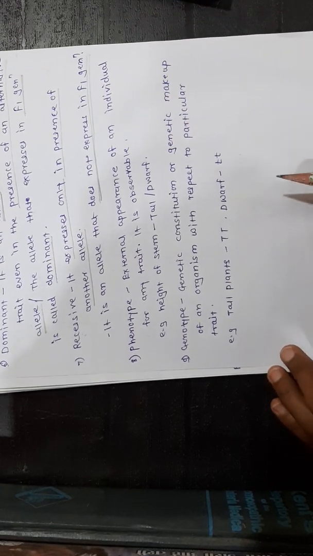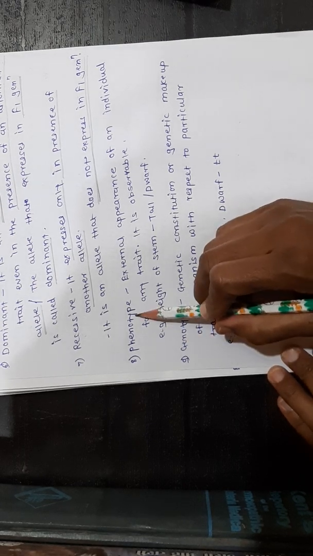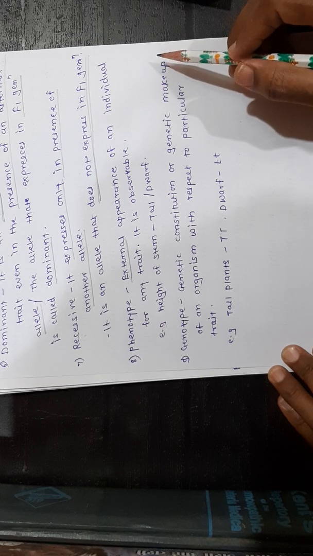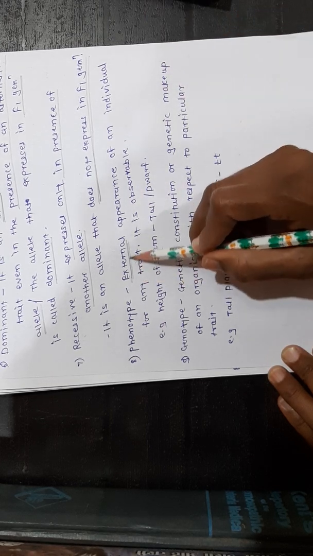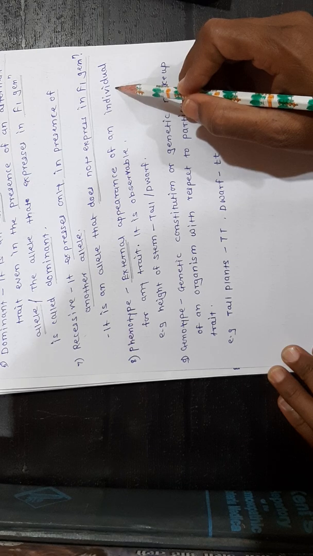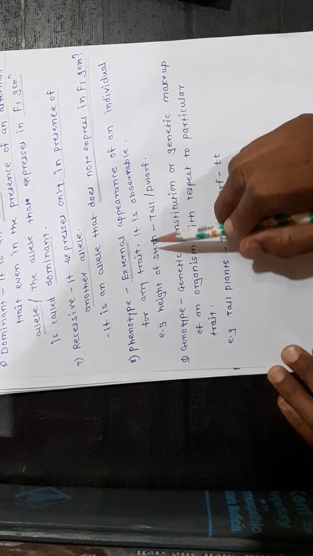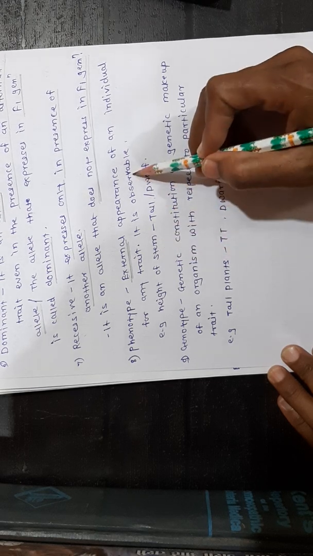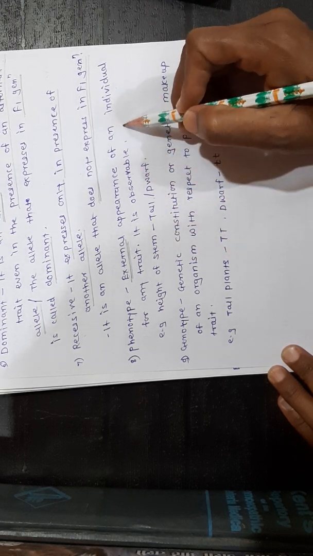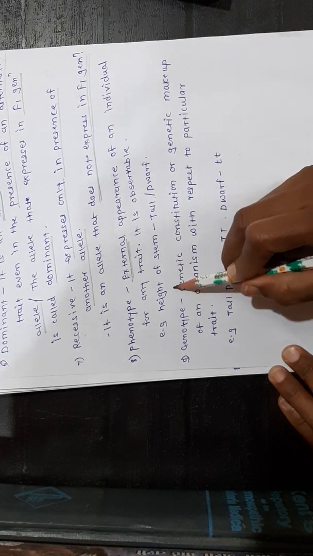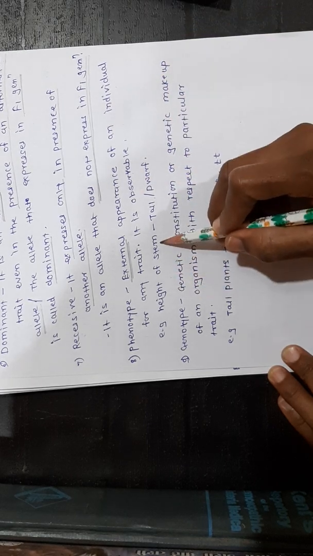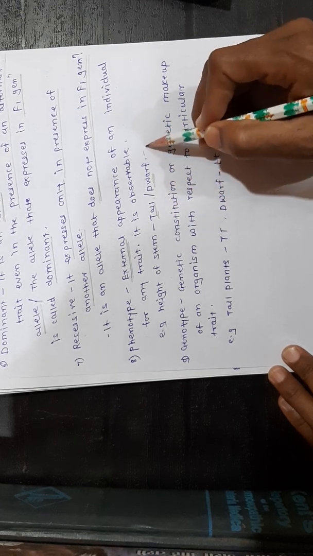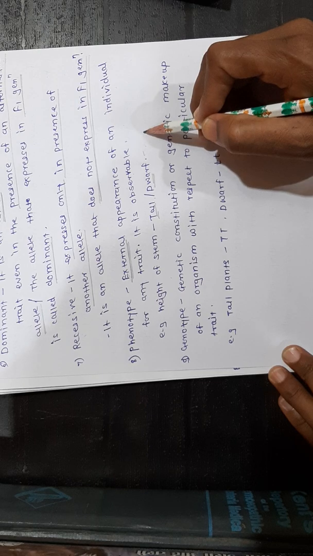Next terminology, phenotype. The external appearance of an individual for any trait is known as phenotype. It is observable, which means we can observe it. For example, height of the stem. The plant may be tall or dwarf. We can identify and observe it.